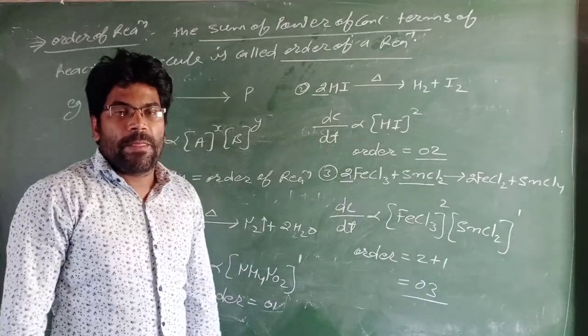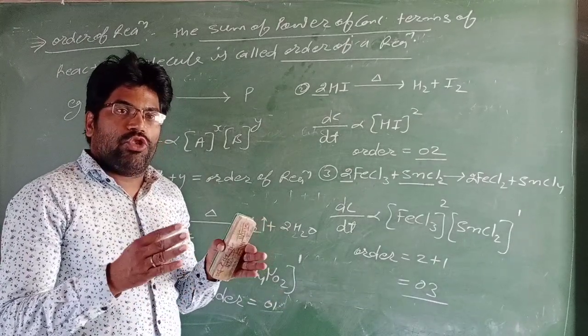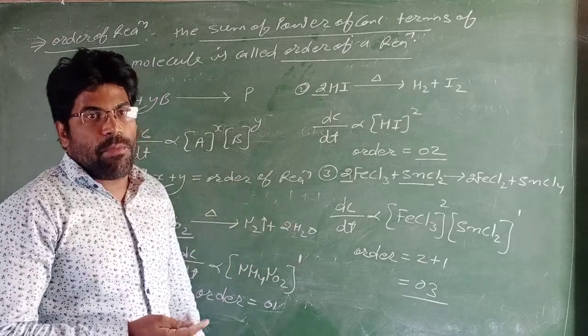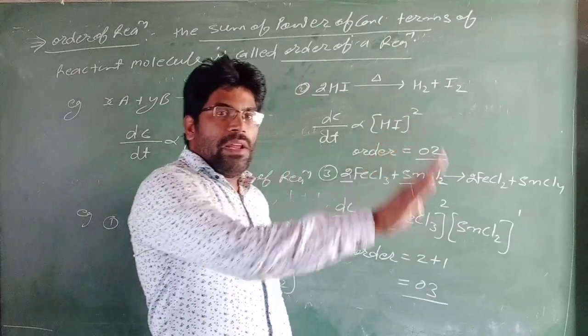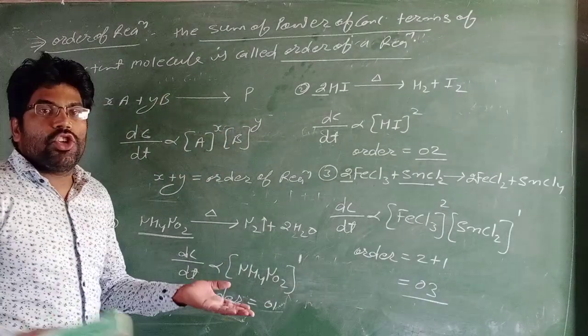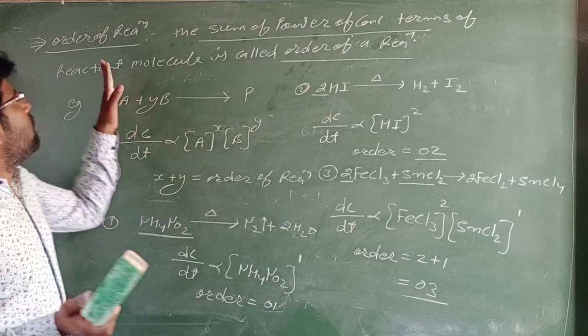Order of reaction can be a natural number or a fractional number, both. Order of reaction can be 0.